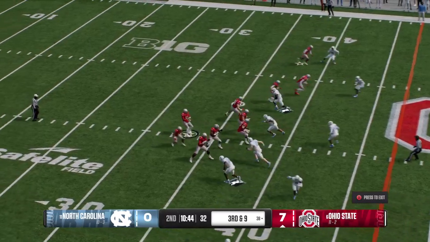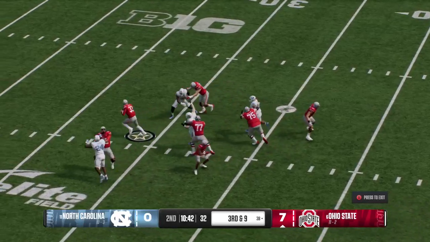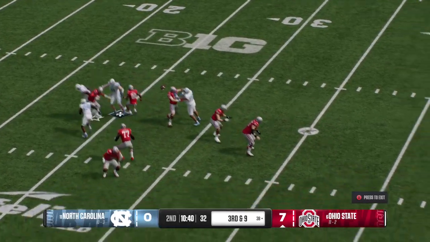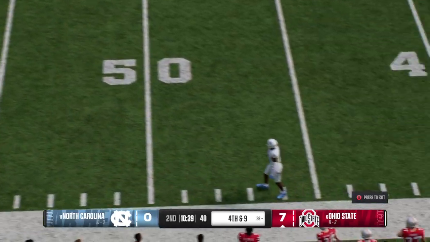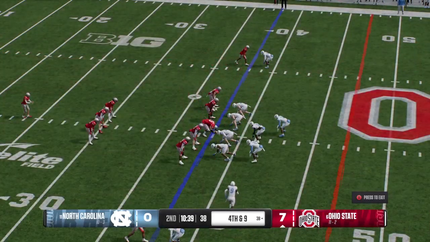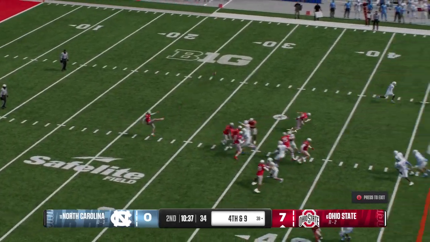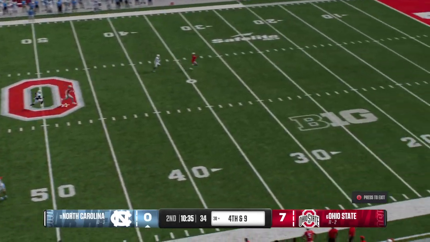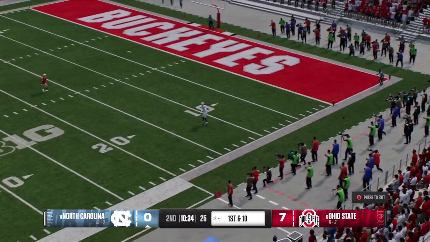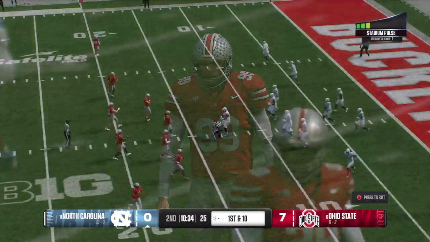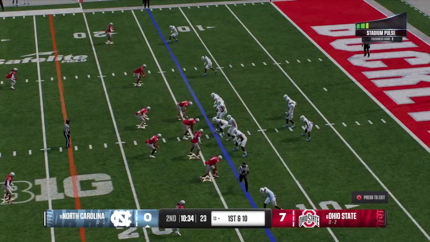Dropping back, it's Brown. The pocket breaking down. Just trying to get rid of it. Able to get the pass away, but took a hit that time. The Buckeyes will have to kick it away. That's his 4th punt already today. He gets it away, directional kick with nice distance. And the punt heads out of bounds, taking the dangerous returner out of play here.